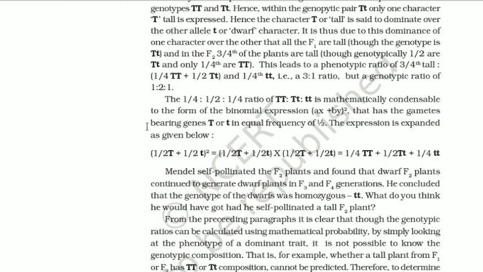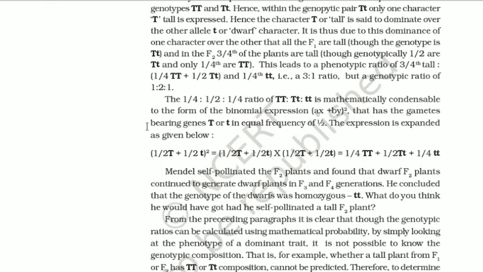This leads to a phenotypic ratio of three-fourths tall to one-fourth dwarf, that is a 3:1 ratio, but a genotype ratio of 1:2:1.